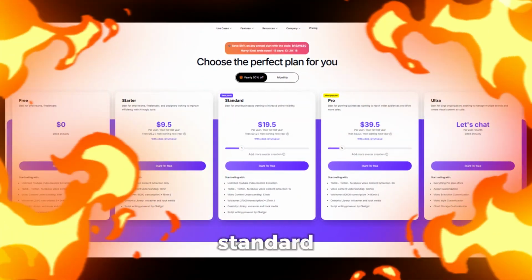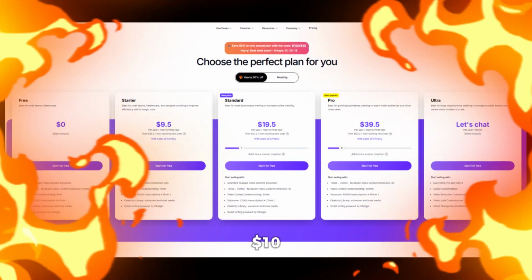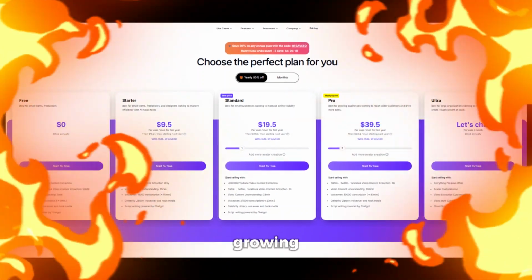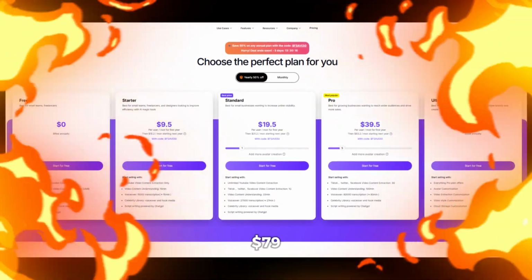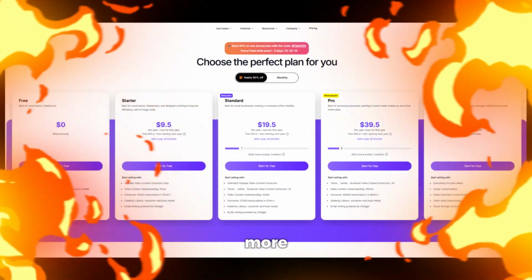Now let's explore the pricing plans that make SimilarVideo accessible for everyone, from small businesses to large organizations. Starting with the standard plan at just $10 for the first month, then $39 per month. This plan is perfect for growing businesses aiming to reach wider audiences and drive more sales. Upgrade to the Pro plan for $79 per month, ideal for businesses wanting to expand their reach and create more impactful content. Check out each plan and try SimilarVideo to go viral on the internet.